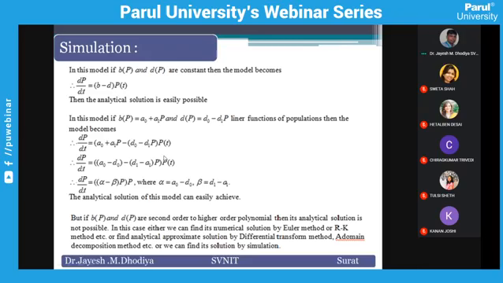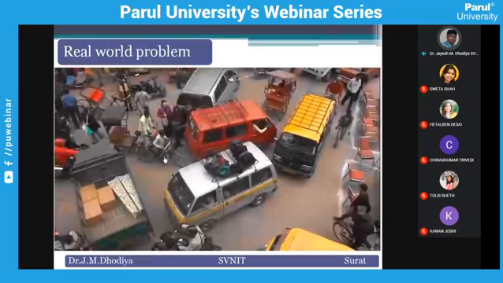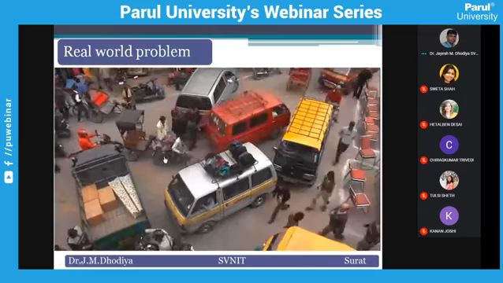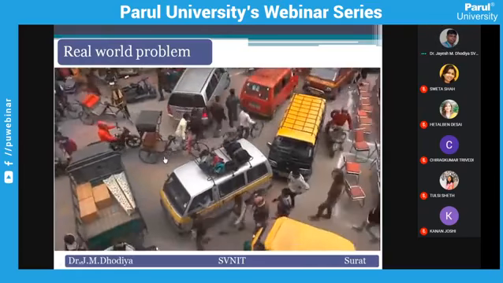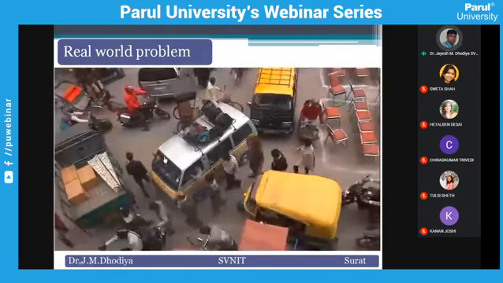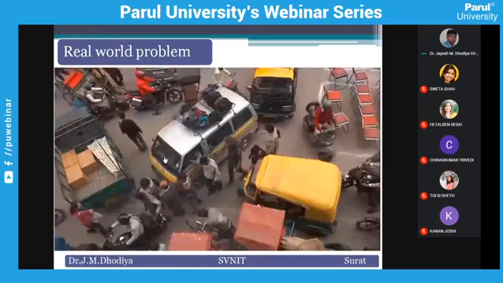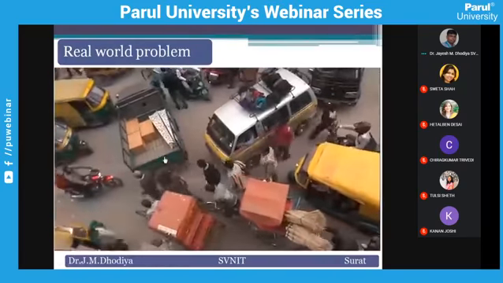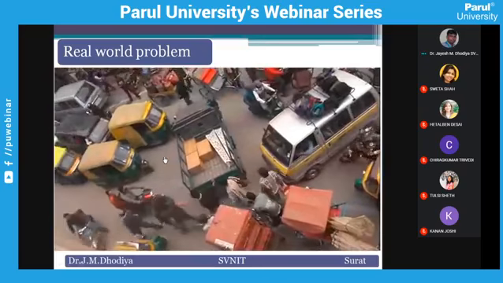Now, I'm trying to target the second situation, and that is again a real world problem: Indian transportation conditions. This is the reality of India. This is the Indian scenario.